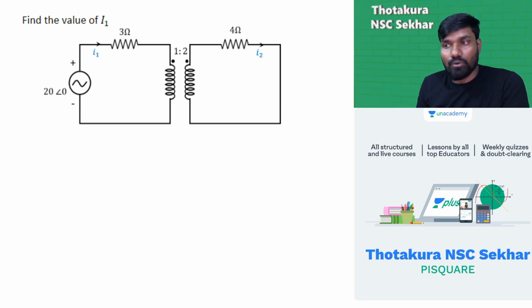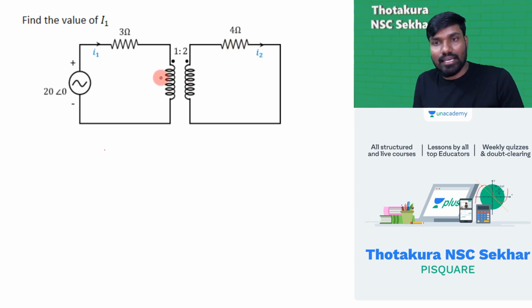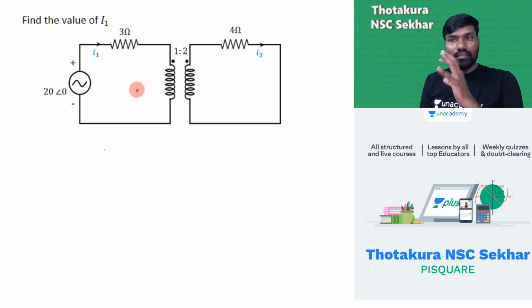Find the value of I1. So 20 by 3 is the answer? Wrong. 20 by 3 is not the answer. Of course, nothing else is mentioned here, which means it's an ideal transformer. Coefficient of coupling is 1. 1:2 is the transformation ratio, turns ratio 1:2. There is some resistance here. So this is an inductively coupled circuit through an ideal transformer. Perfect coupling is there, a magnetic coupling between these two.